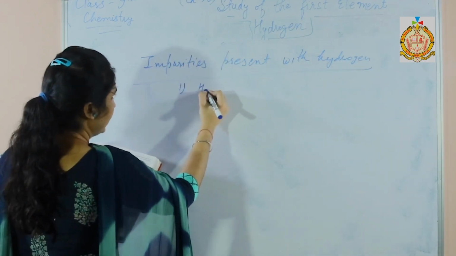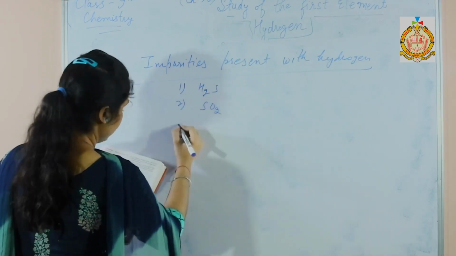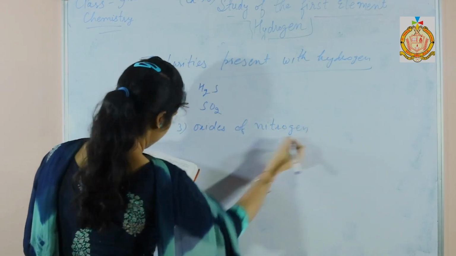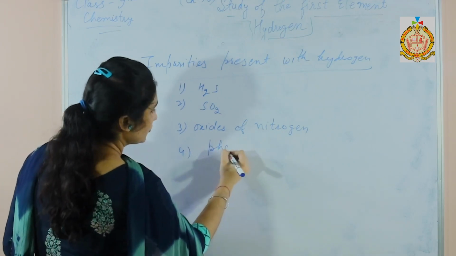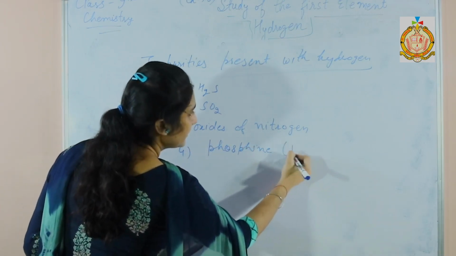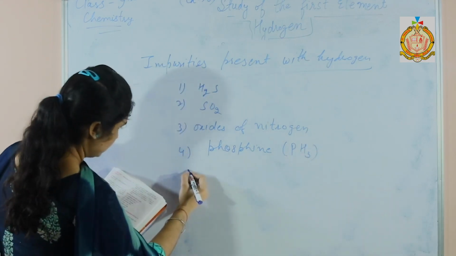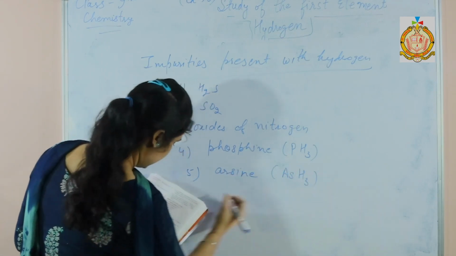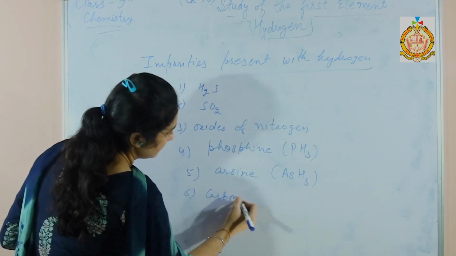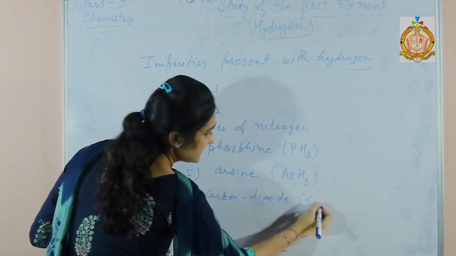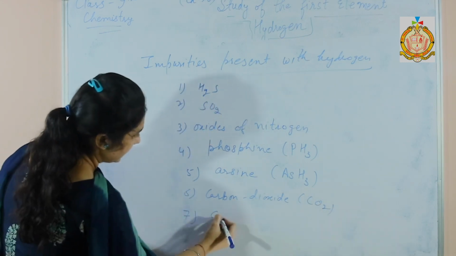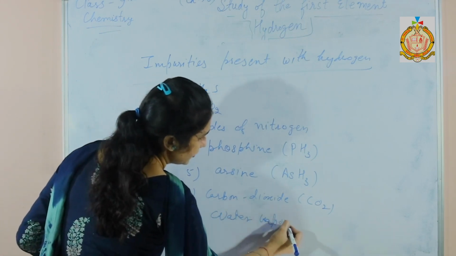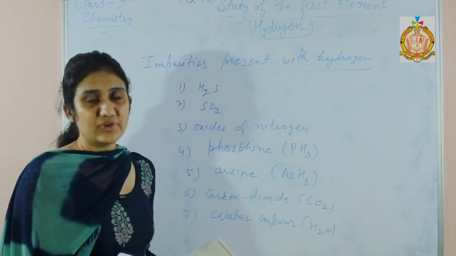These are hydrogen sulfide, sulfur dioxide, oxides of nitrogen, phosphine with the formula PH3, arsine, AsH3, carbon dioxide, formula CO2, and the last one is water vapors. So these are all the impurities that are present with the hydrogen gas.